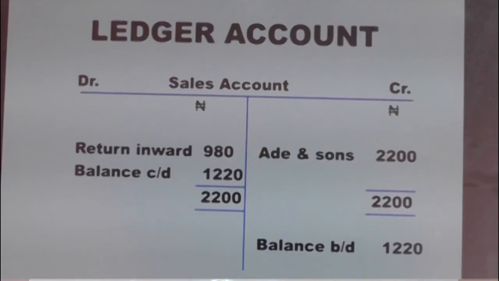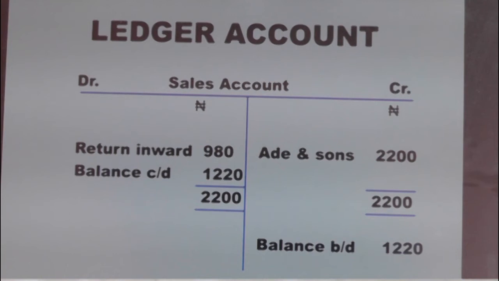Now let us look at the ledger. The ledger account will look like this. We have the debit side because this is an account, unlike the previous one which was just a book, that keeps track of the transactions that occur. Now the account, return inward account. And in the analysis, we are to transfer to where? The debit side.